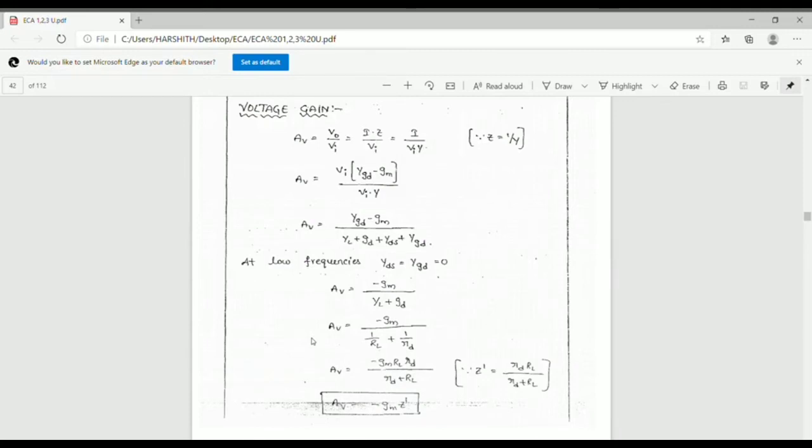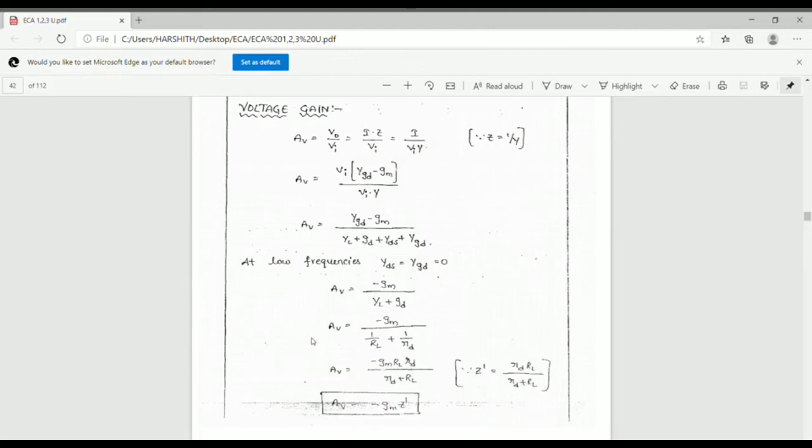Impedance means 1 by admittance, that means I by VI into Y. Substituting these values of I and Y from the equations above, we have AV equal to minus GM plus YGD by YL plus YDS plus GD plus YGD.